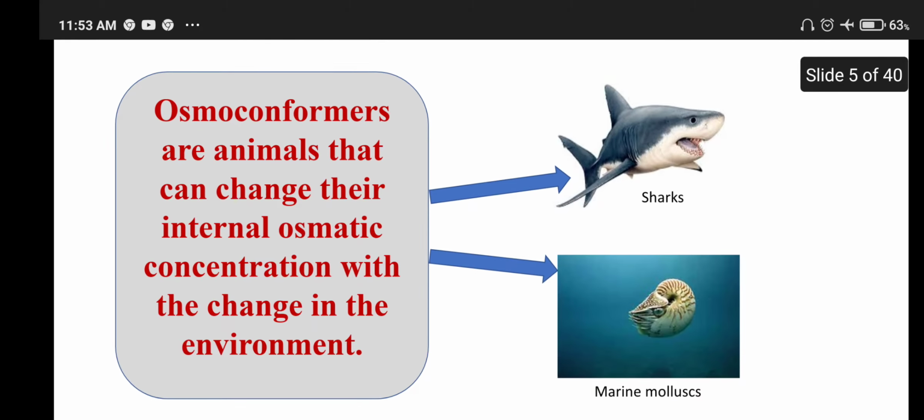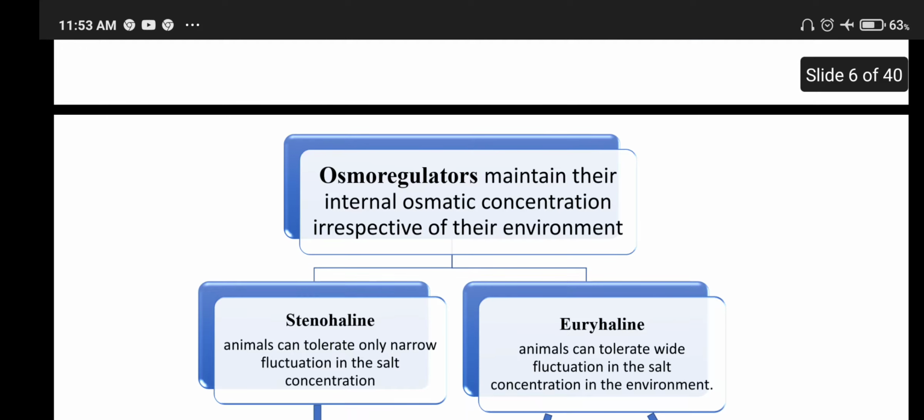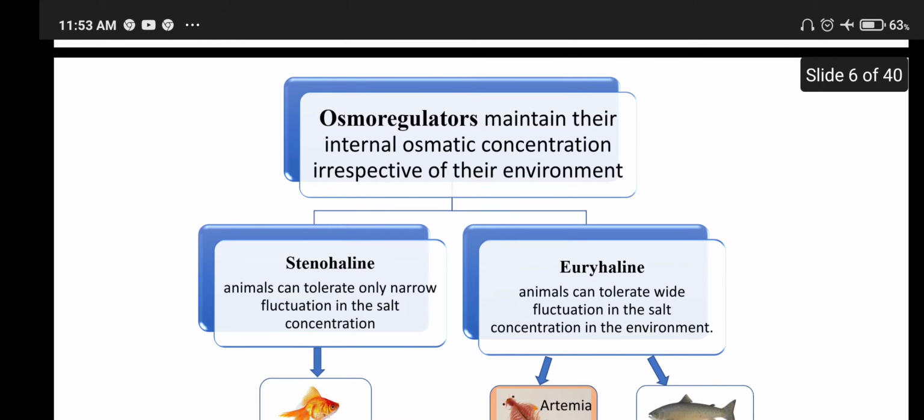Osmoconformers are the animals that can change their internal osmotic concentration with a change in the environment. They change their internal osmotic concentration as per the environment. Osmoregulators maintain their internal osmotic concentration irrespective of their environment. They maintain it constant. And there are two types, stenohaline and euryhaline.